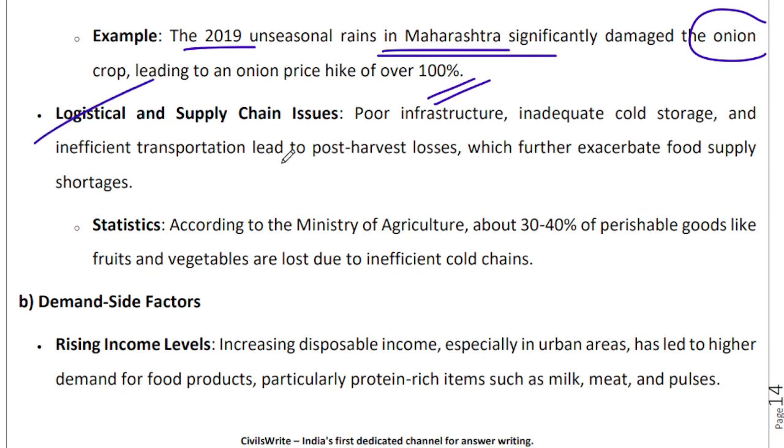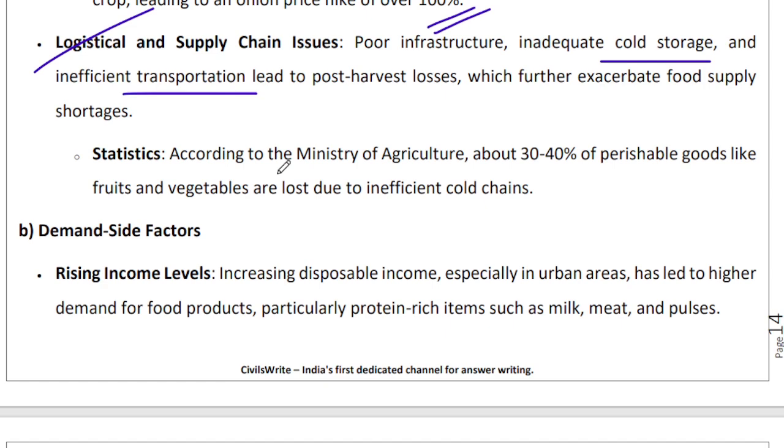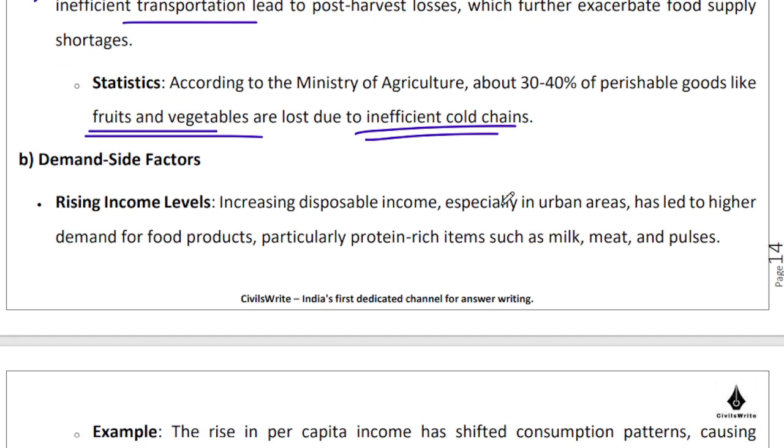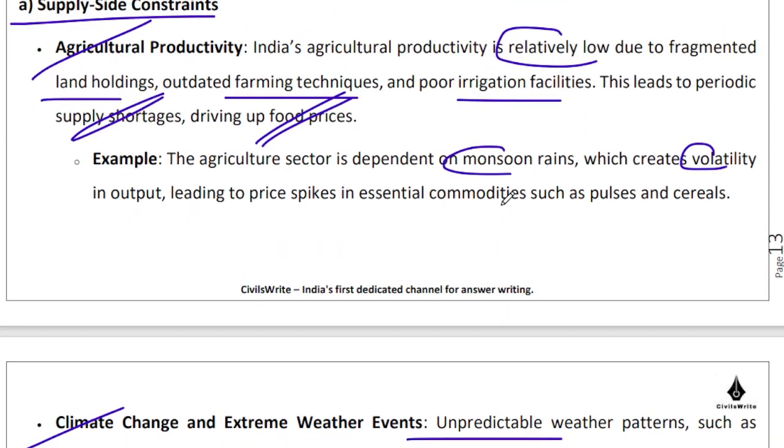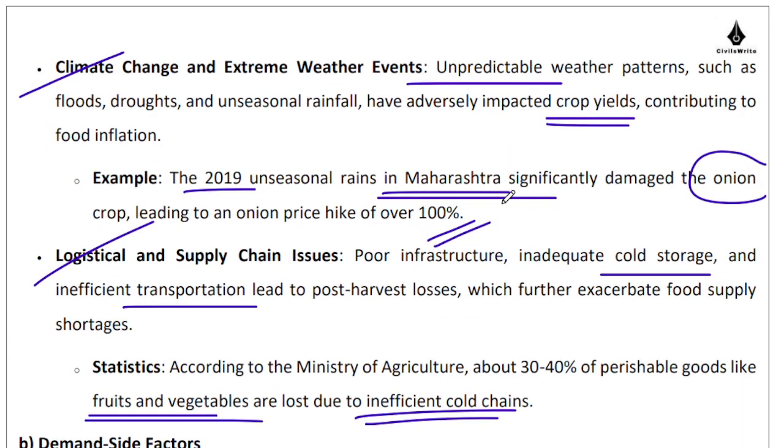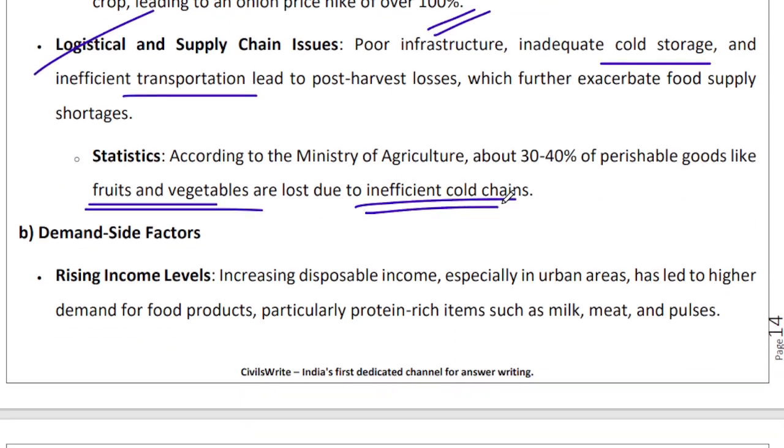Logistical and supply chain issues are there. We do not have enough cold storages. We do not have sufficient transportation networks, right? And that kind of exacerbates the problem. It makes the problem worse, right? Like for example, we lose a lot of fruits and vegetables production in India simply because we do not have a good number of efficient cold chain infrastructure in our country still. We are still in the process of putting it there, right? So these are all your supply side issues. Very broadly speaking, they touch upon almost all the problems that we may face, right?